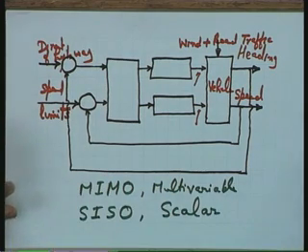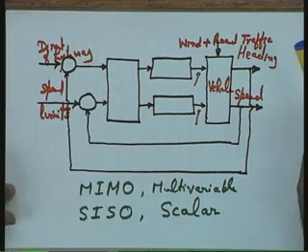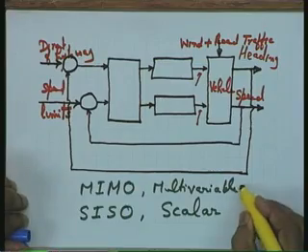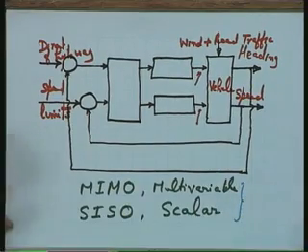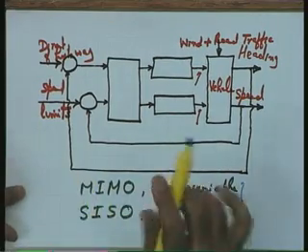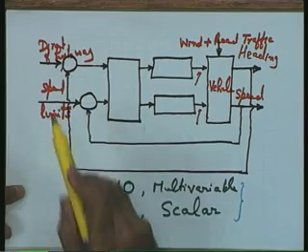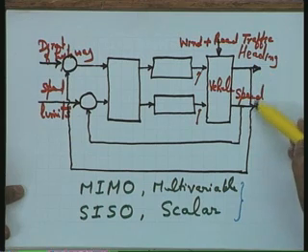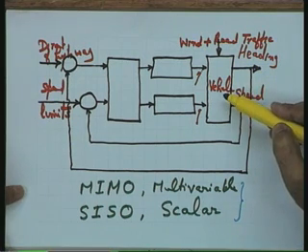Well, the basic difference as far as the control design is concerned in these two classes of systems lies in the interaction. You will please note very carefully that in this particular case, one manipulated variable here may affect both the controlled variables as far as this plant is concerned.